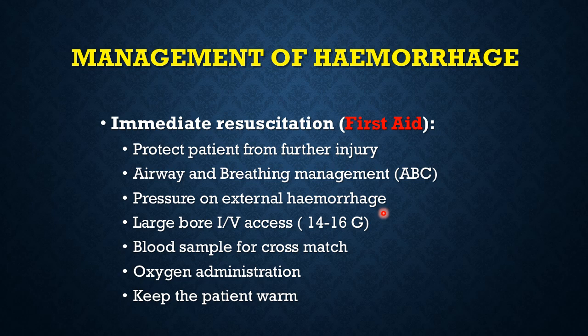Then you have to take a blood sample for cross matching and send it to the lab immediately once you realize that the trauma or hemorrhage is massive, because you are going to need blood, and cross matching of blood takes at least an hour. Then oxygen is administered and the patient is warmed up, wrapped in blankets, because due to peripheral vasoconstriction, with the body trying to conserve blood and heat, the patient is feeling cold.